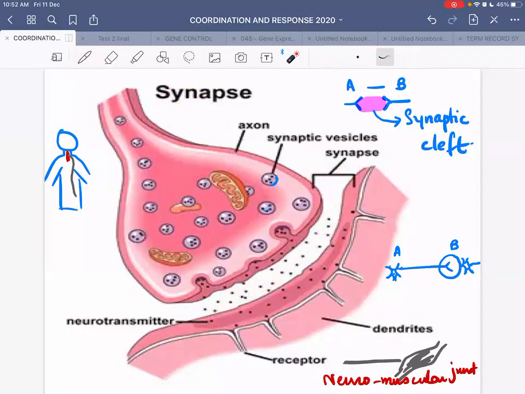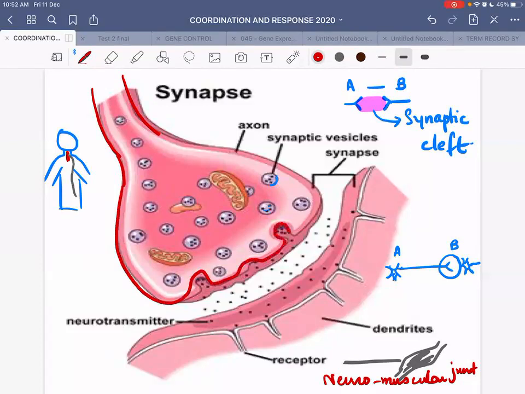Now, a synapse will consist of a swelling at the end of a nerve fiber, and this is that swelling. Let me just outline the swelling for you. Let's say this is your nerve fiber, which we can also call an axon, it's the same thing. Now suddenly you see that this axon has swollen up, right?